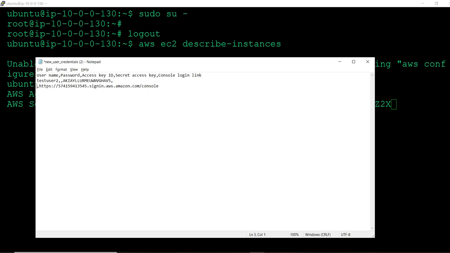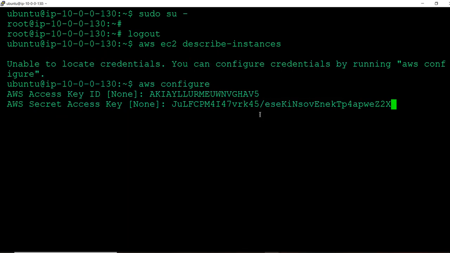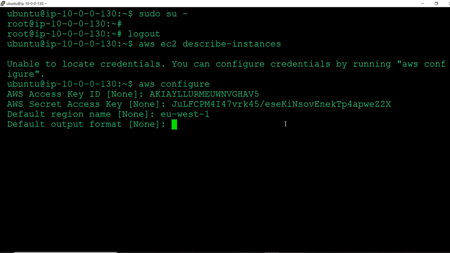With the help of this, AWS CLI will work. Which region do you want to choose? My default region is eu-west-1. That is the region I need to give here, that I'm using also. Default output format: currently you'll just give none, no problem. Now I will execute. I passed the credentials now. Now what I want to do is aws ec2 describe-instances.